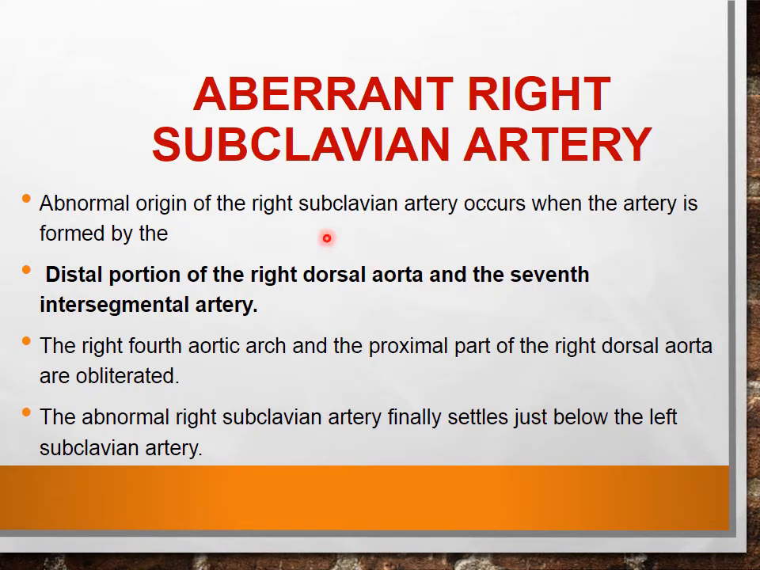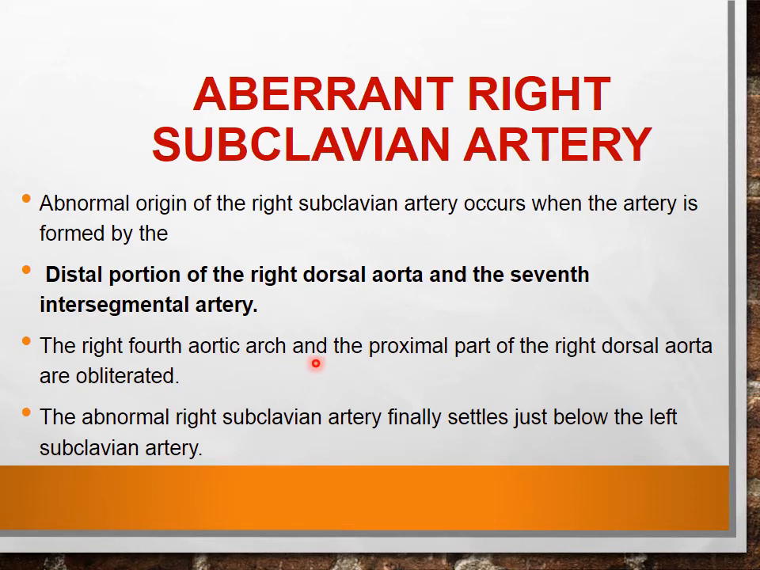It is associated with the abnormal origin of the subclavian artery on the right side, that is aberrant right subclavian artery. So this is abnormal origin of the right subclavian artery when this is formed by the distal portion of the right dorsal aorta. It has to be formed by the proximal portion, but when it is formed by the distal portion of right dorsal aorta and seventh intersegmental artery, then this is known as aberrant right subclavian artery.